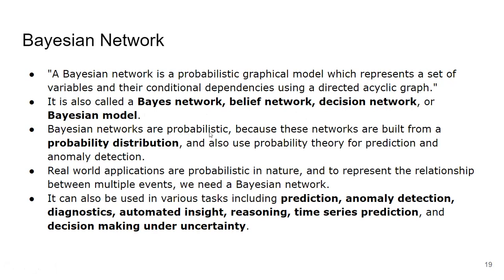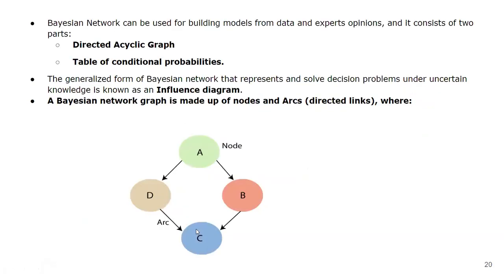Bayesian networks are probabilistic because these networks are built from probability distribution. Now there are different real world applications where Bayesian network can be used, like predictions, anomaly detection, diagnosis, automated insight, reasoning, time series prediction, decision making under uncertainty.